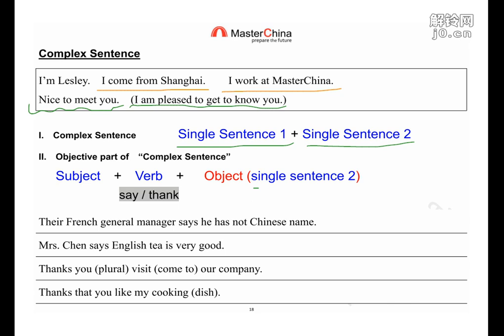So usually the verb people use is say, thanks. Like, I say what. I thank you for what you help me, what you do. So these are the words we already learned. Of course, later we will get more sentences like, I think what. So, I tell what. I explain what. So look at this. There, I gave you 4 sentences.